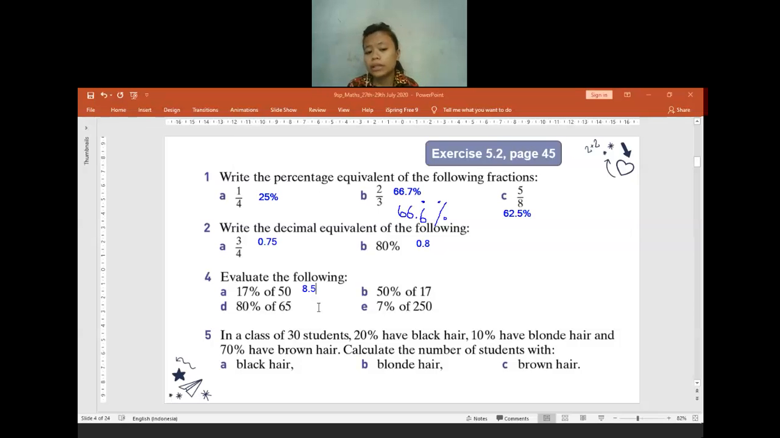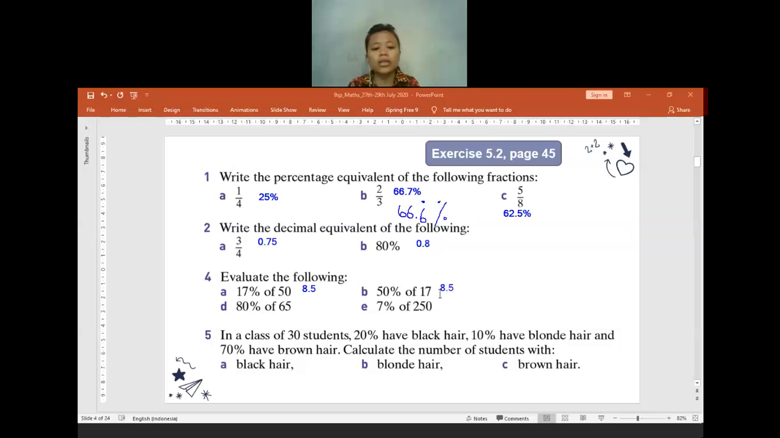So 17%, it means 17 by 100 of 50. So we just need to multiply it by 50. Later you can write it as 17 by 100 multiplied with 50. You can use the calculator to calculate. So the answer will be 8.5. Okay, for the B, how much will it be? 50% of 17. 8.5. Okay, 8.5.